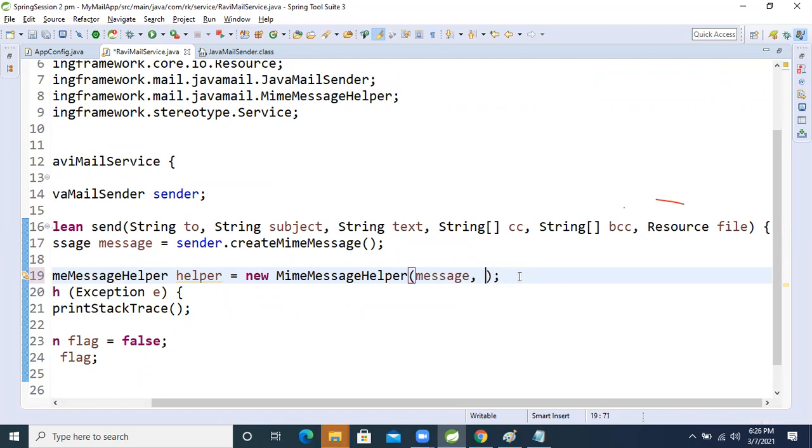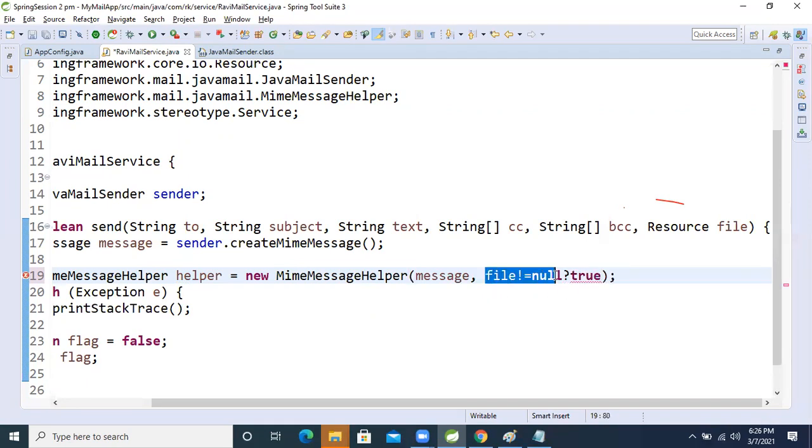So for that we will write some logic. What kind of logic? If file not equal to null, if the file is there, then question mark, true.